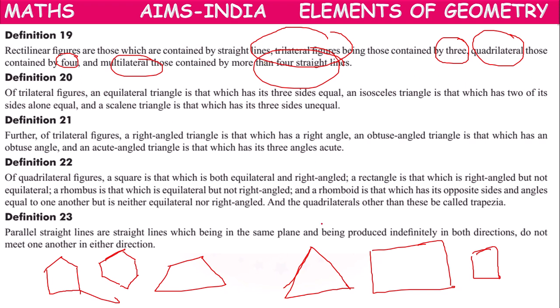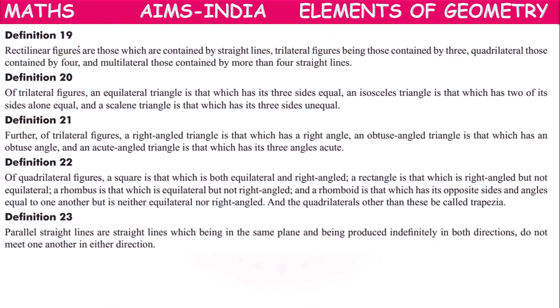So we can have trilateral rectilinear figures, or we can call it a triangle. Quadrilateral rectilinear figures, we can call them with different names: rectangle, square, trapezium. Or multilateral rectilinear figures like pentagon, hexagon, octagon, like that. So, like that, we can frame rectilinear figures with three sides, four sides, or more than four sides or straight lines.